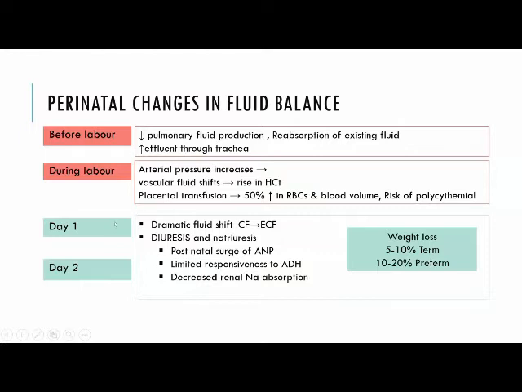In the first few days of life, day 1 and day 2, there are dramatic fluid shifts occurring from the intracellular fluid compartment to the extracellular compartment. This contributes to the weight loss that we know as physiological weight loss, which is about 5 to 10% in term and about 10 to 20% in a preterm child. This occurs by diuresis and natriuresis, and the reason is that there is a postnatal surge in atrial natriuretic peptide. In these children, there is also limited responsiveness to antidiuretic hormone and decreased renal sodium absorption due to immaturity of the kidneys.